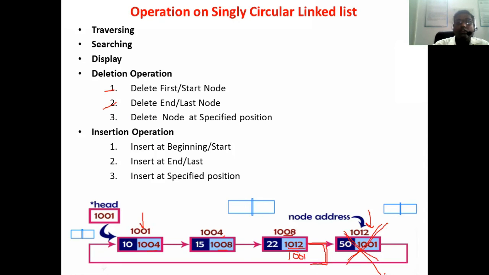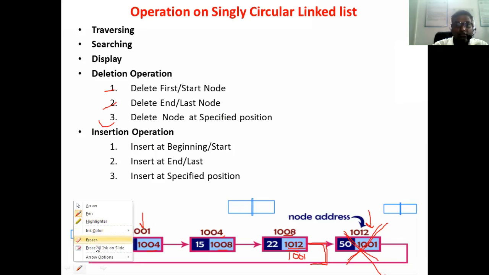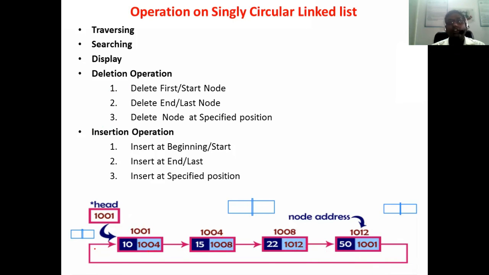Now the third case is to delete the node at a specified position, because you have to delete a specific node. Suppose I said delete the node whose data value is 15. First of all, you have to find out the node whose data value is 15. Start with the traversal. The starting node is 1001. Move to 1001, visit the data. Data is 10. We require 15, so go to the next node, 1004. Move to 1004, visit the data. The value is 15 and we require 15, so we have to delete this one.